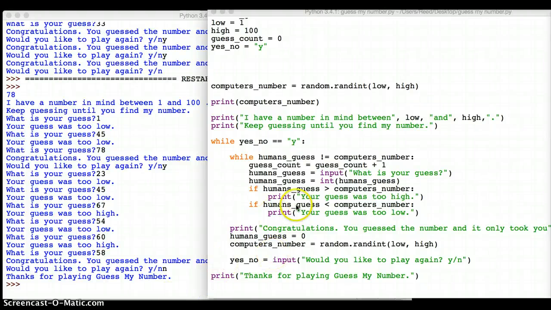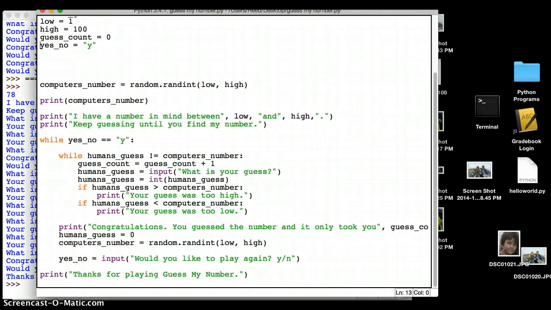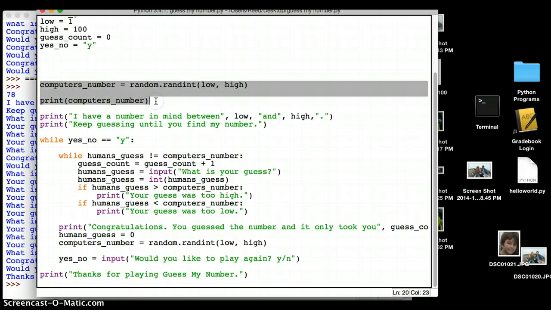Okay, I have a few other minor complaints about my program, things I can make a little bit better. First off, do you notice how it generates a computer number here, and then it has to do it again here? In general, it'd be better if you didn't have a piece of code appearing twice if you didn't need it to. So the first thing I'm going to do is get rid of these two things.